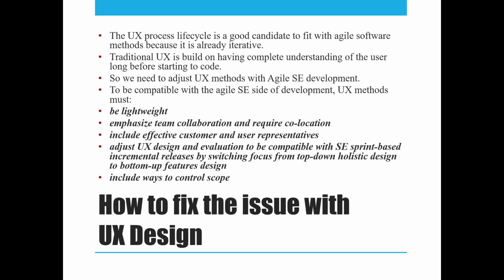So to achieve this kind of communication, the entire project team has to be co-located. Now when I say co-located, what does it mean? It means that you have to work in the same room. So both the UX team and the software engineering team have to work in the same room. And then we use the same whiteboard, posters and diagrams.